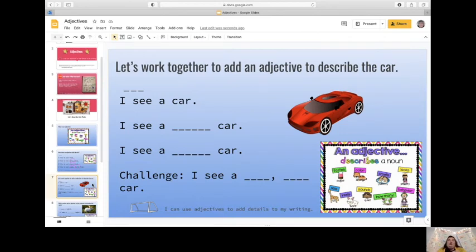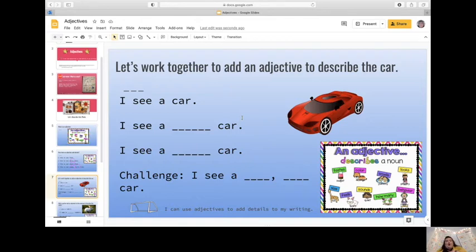So now we're going to take one more look together. We're going to work together to add an adjective to describe the car on our screen. Oh, we like this car. And I wrote a simple sentence. I wrote, I see a car. And I do see a car. But just like food, there are many different types of cars.